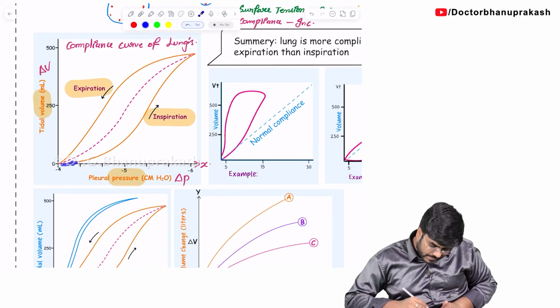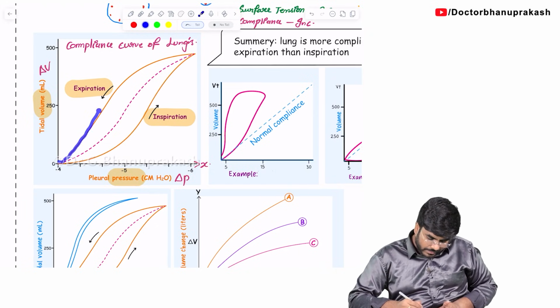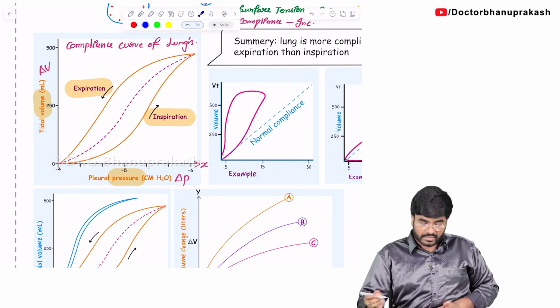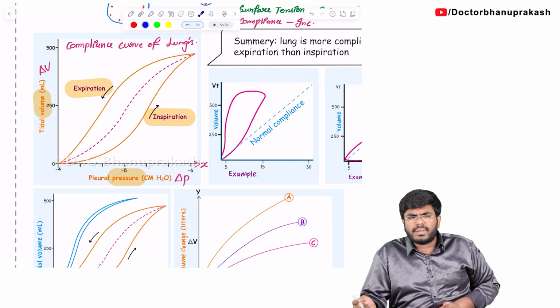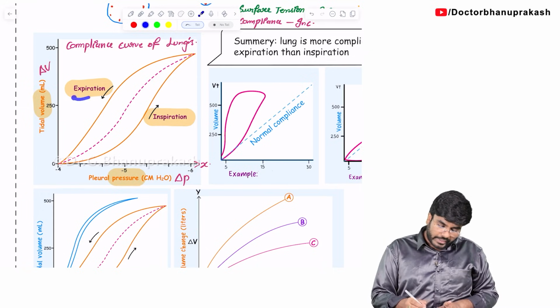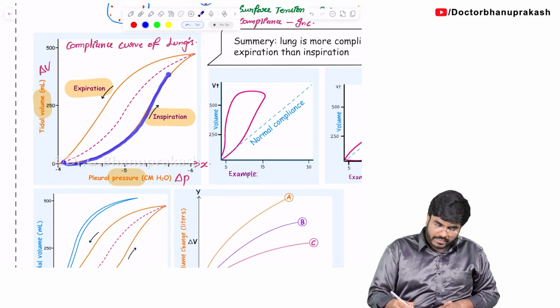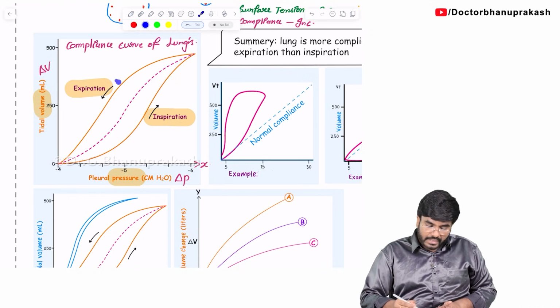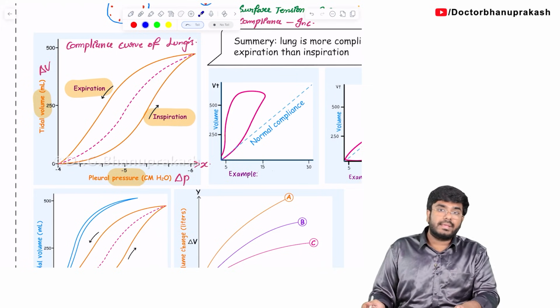During inspiration, this is the compliance of the lung. And during expiration, here is the compliance of the lung. Are they the same? Is the compliance of the lung during inspiration and expiration the same? No, definitely not. The compliance value is different. I have told you that during expiration the compliance is higher, and during inspiration the compliance is less. That's why the expiratory compliance is more when compared to the inspiratory compliance.